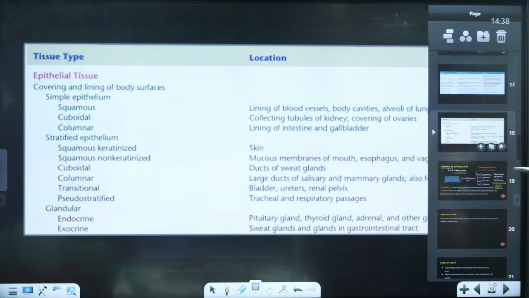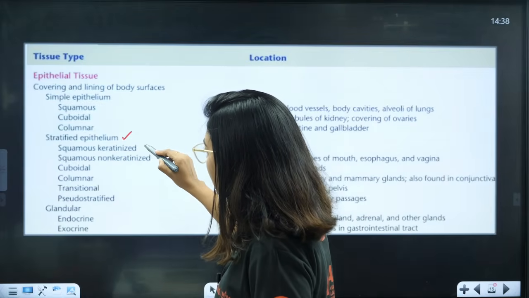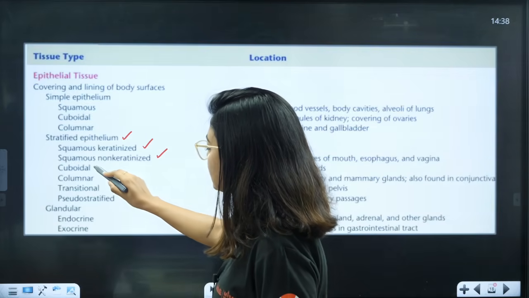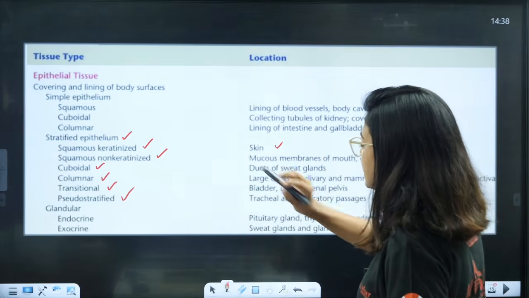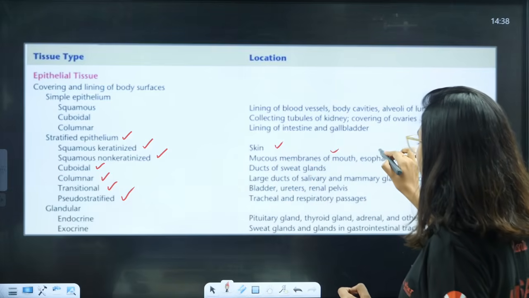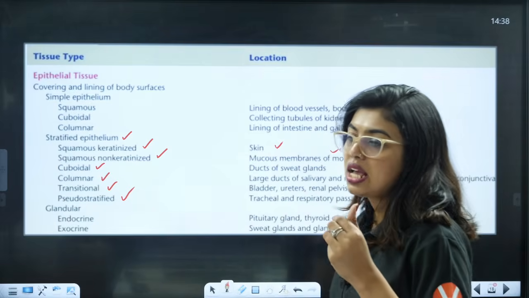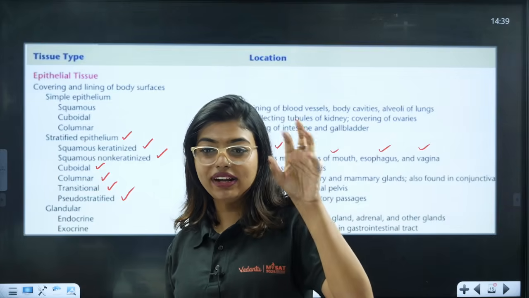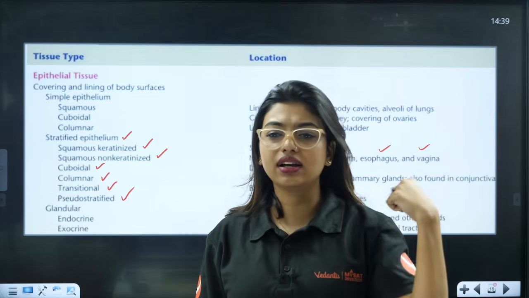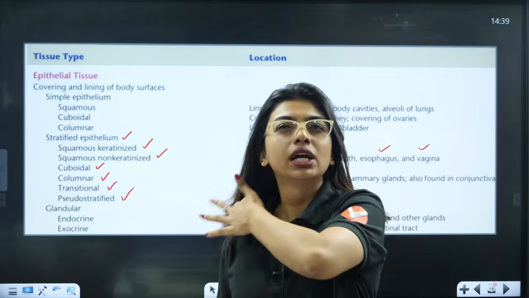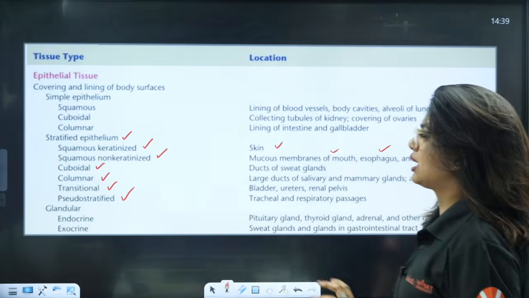Next topic. See here, students. Here you can see compound. Under stratified you can study stratified keratinized, stratified non-keratinized, cuboidal, columnar, transitional, pseudo-stratified. So here you can see skin, keratinized. Non-keratinized: mucous membrane of mouth, esophagus and vagina, the wet regions, the regions where a slight lubrication is required. Those wet regions are where non-keratinized will be there. One of the year questions also has come, which layers are helpful for regions which are smooth or dry or wet, something like that.